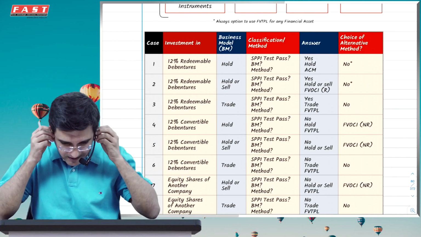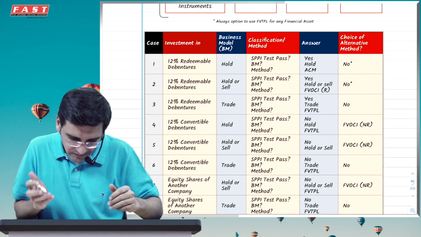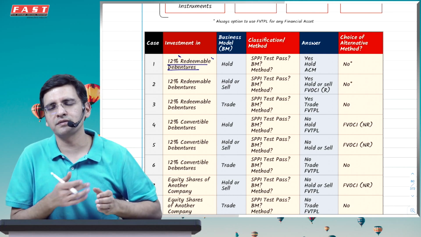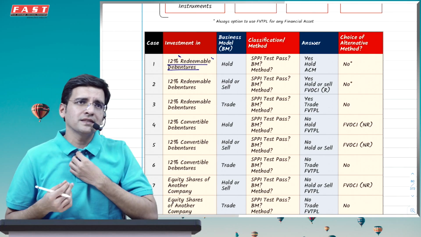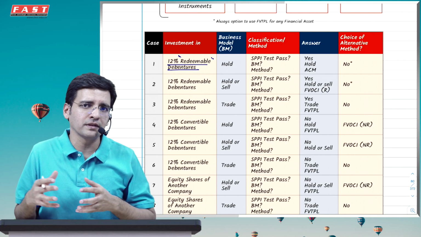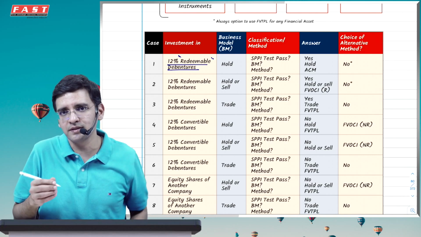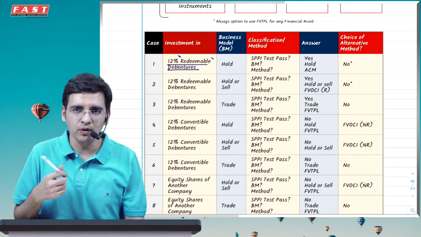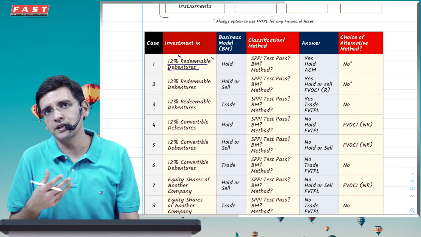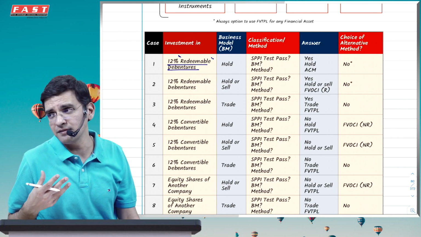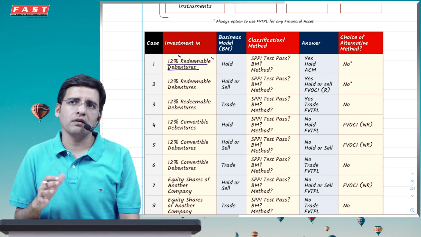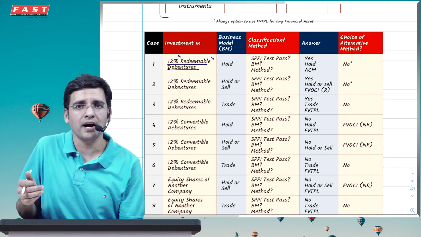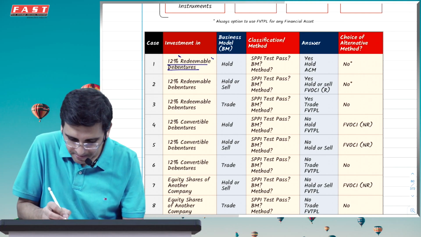What it says is that let's say I have a 12% redeemable debenture. Now, a redeemable debenture with a fixed interest means it will satisfy the SPPI test. And since it satisfies the solely payment of principal and interest test, the ACM option will be available, provided the business model is to hold only. But if the business model is not to hold only, it is to sell or trade only, then FVTPL. If it is to hold or sell, either or, then in that particular case, I will go with FVOCI. But in ACM or FVOCI-R, I have the option of FVTPL. So let's see.